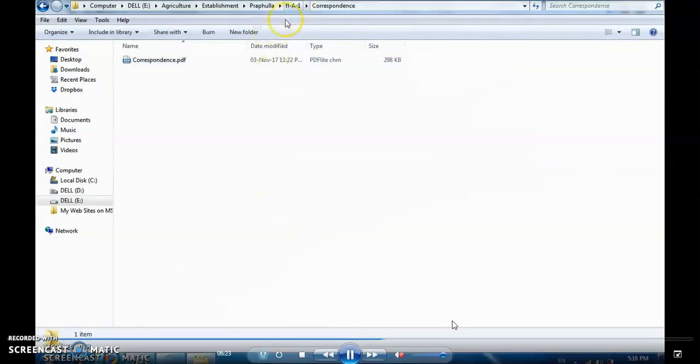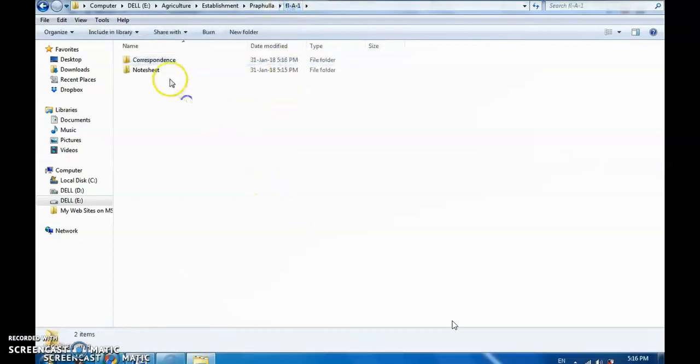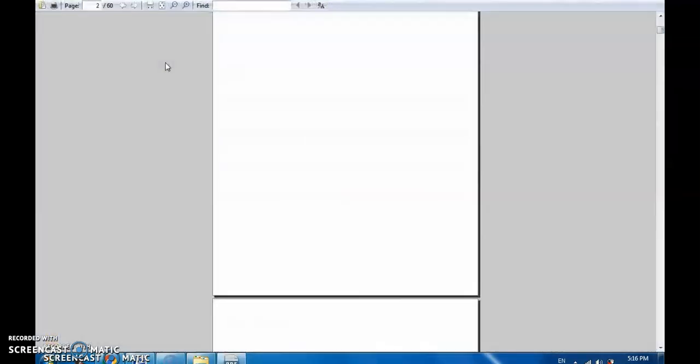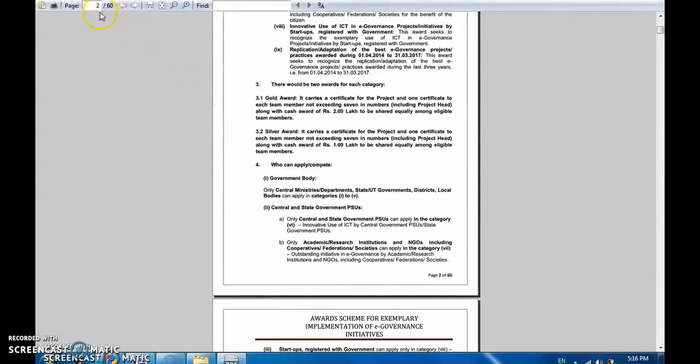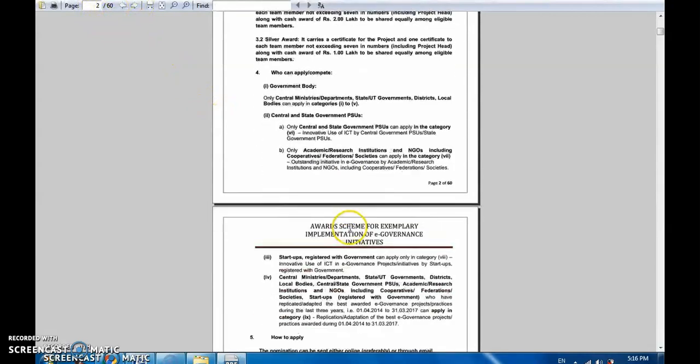Now we have to give some name to this note sheet file and correspondence file. We cannot keep it just like that. Then what is the standard for this? This is given in the document. First we need to open this note sheet file and see how many pages there are. It's given at the top, that is, 60 pages.